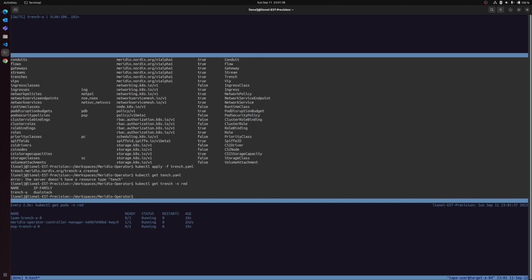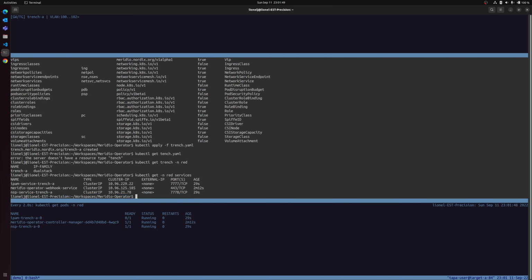When the trench has been applied, the operator has deployed 2 services, two stateful sets, and 1 replica in each.